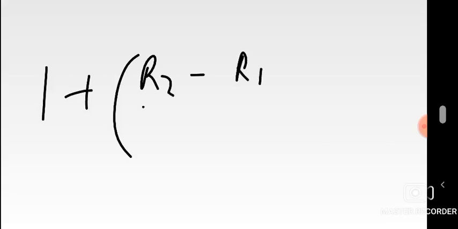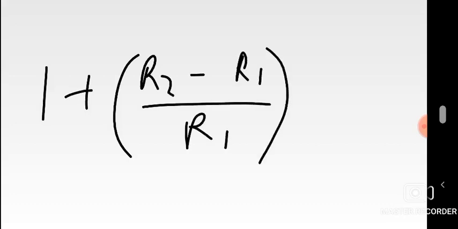So you come and index it in this formula here, R2 minus R1 over R1. R2 is just the rate in the year that you're claiming this loss relief, basically the current year. Then R1 is just the preceding year, the one before. So there will always be a rate from the previous year and a rate from the current year. R2 is the current, R1 is the previous. Then the answer that you get, you multiply it by the loss that they've stated, which is our 3.6 million in this case.